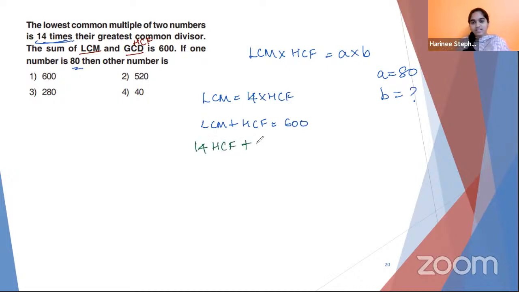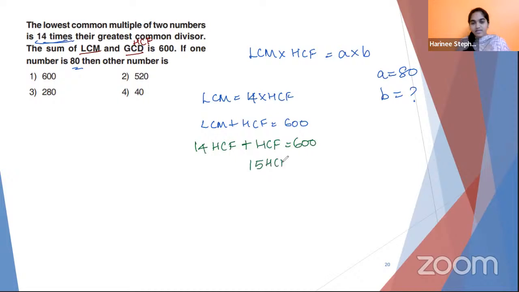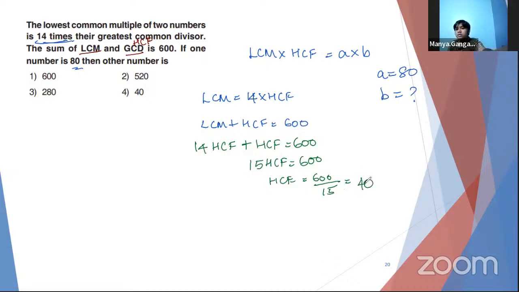We can substitute that in the other equation. So 14 times HCF plus HCF is equal to 600. So 15 times HCF is equal to 600. HCF is equal to 600 divided by 15. Check out how much you're getting. Ma'am, 40. 40. Very good.